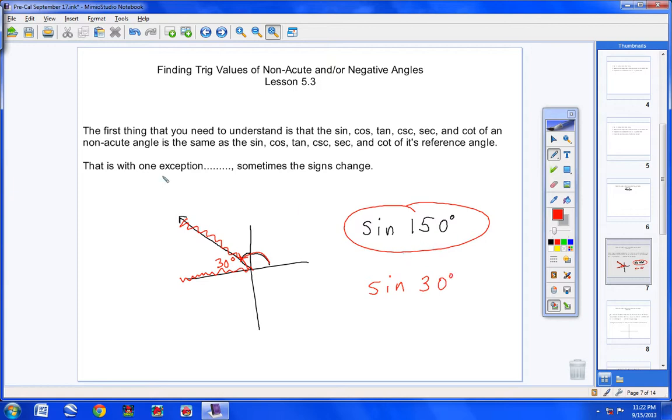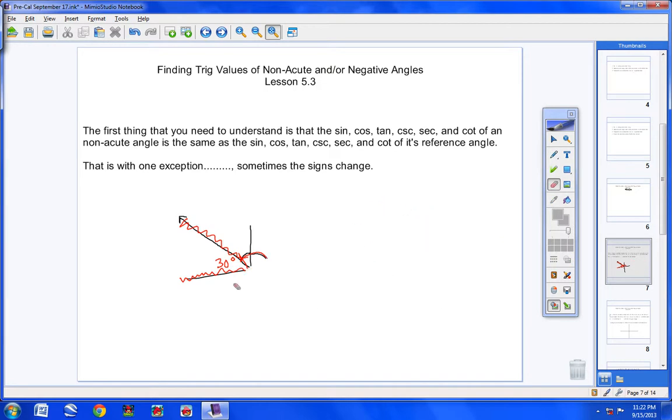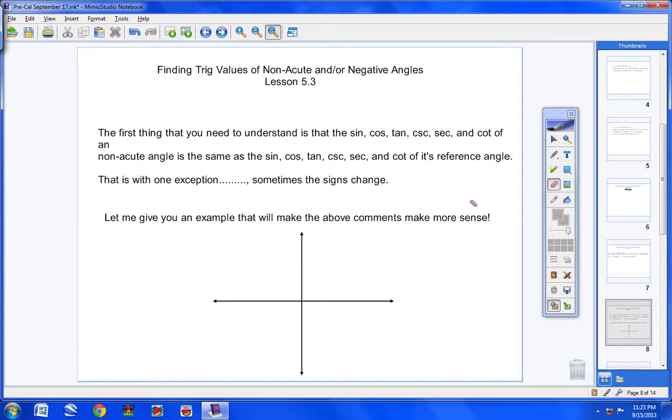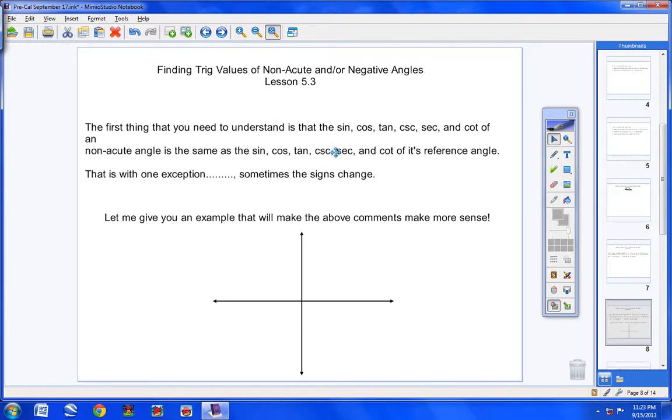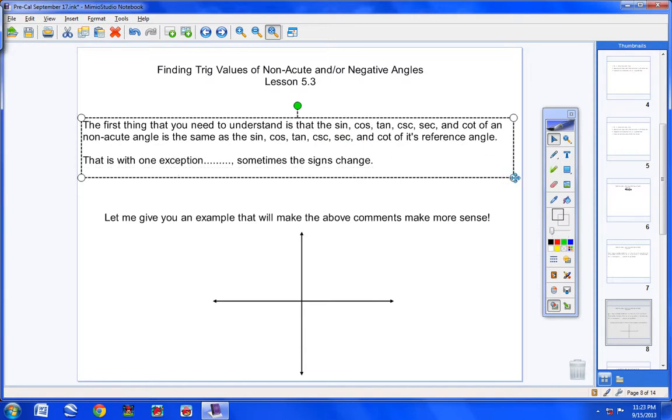So we're going to apply that today. The only thing that changes is sometimes there's a change in the sign, a positive or a negative, and we'll get into that when we get into it. But understand, that's our goal today, and you need to realize that we're going to use the reference angles. I'm going to fix this too while I can, so I do apologize. I'm not sure what happened, but every now and then, there we go.